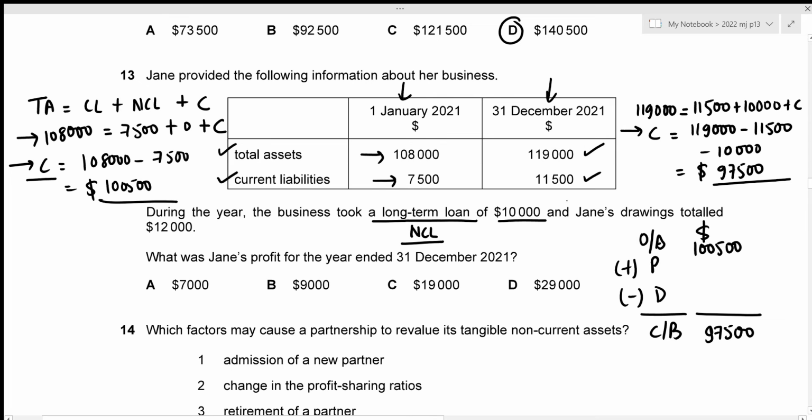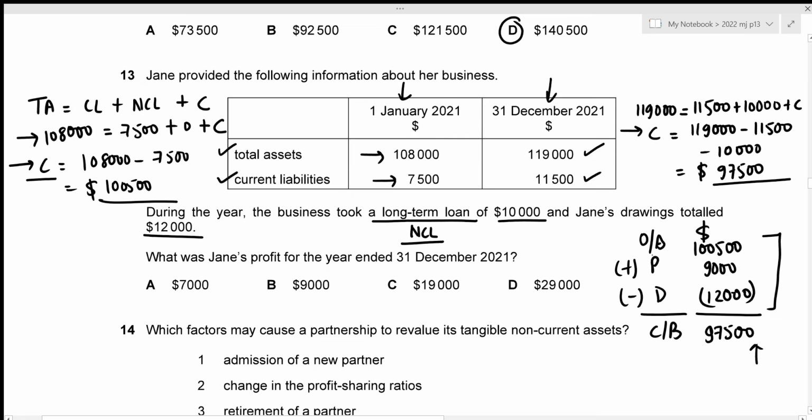Then we have our drawings for the year to be 12,000. So we're just going to subtract those 12,000. And now we need to figure out the profit. So profit now acts as a balancing figure. And in order to figure out the balancing figure, we need to subtract these values from the total. In this case, that's going to be 97,500 minus 100,500 plus 12,000, because two negatives make a positive. In this way, the profit amount is going to be 9,000.